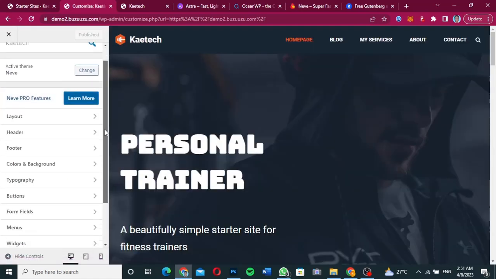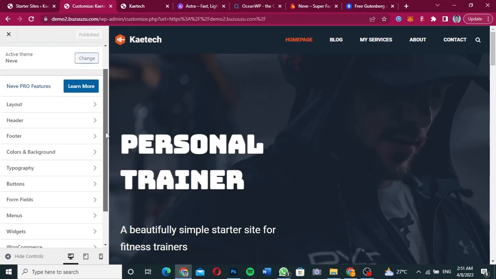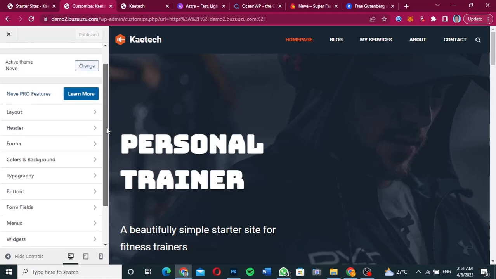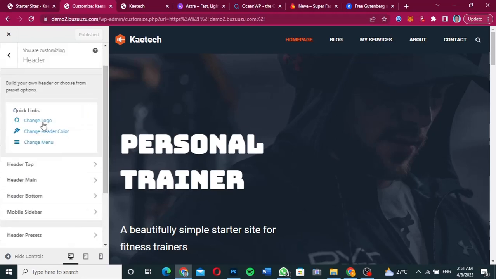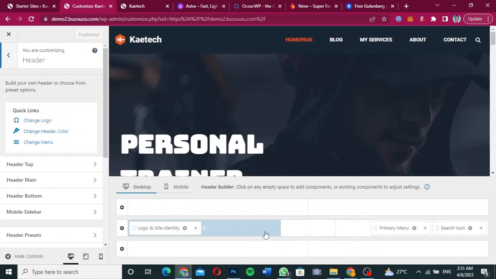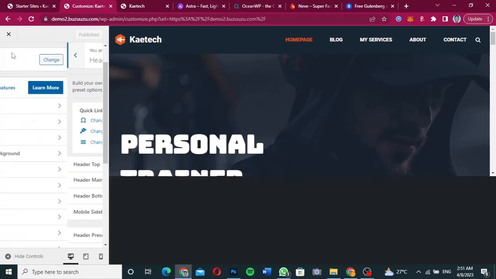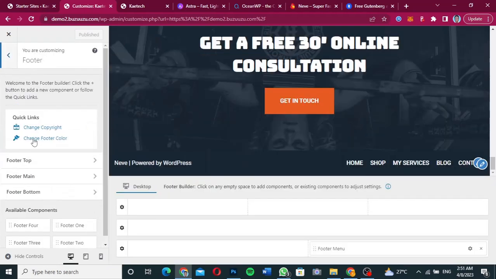Okay guys, so the Neve theme also behaves basically like the Astra, the OceanWP and the Cadence theme. If you look at it over here, it also has the header builder. Just like the Astra and the Cadence theme, the Neve theme also behaves basically the same when it comes to the header builder and the footer builder. So you can build both the desktop and the mobile headers by using these blocks over here. The same thing applies to the footer too. You can also build it using the blocks over here.